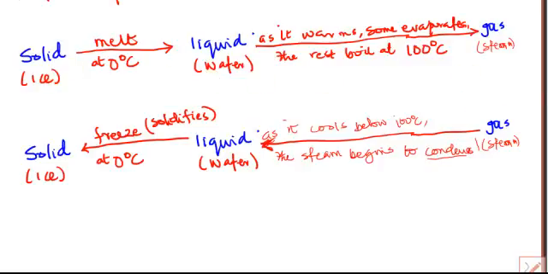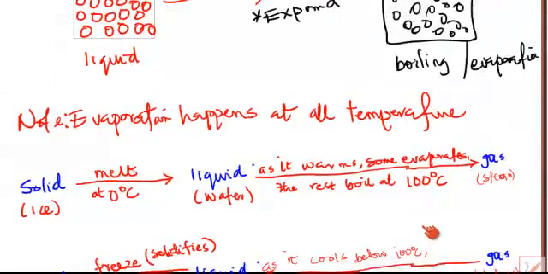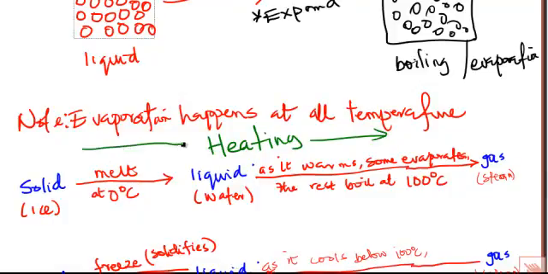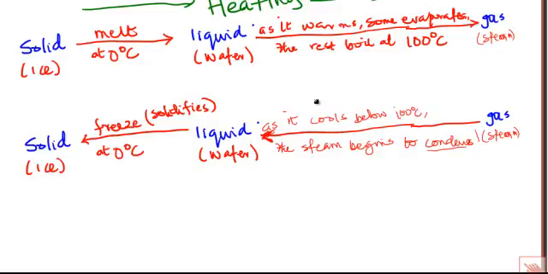So, for us to understand it better, the process here is pointing towards heating. All the processes here mean you are heating the solid, and the backward process here means you are trying to cool the gas.